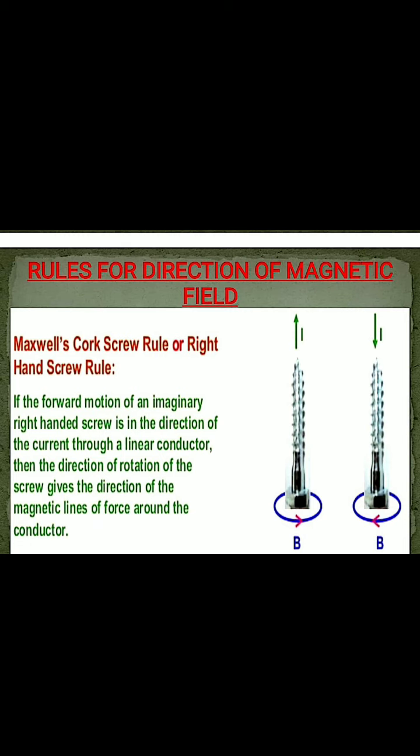That means we place the magnetic needle under the conducting wire. So whenever the current passes through the wire, this magnetic needle will deflect, and we conclude the deflection of the magnetic needle with respect to the north pole. So in which direction the north pole will move, we can determine by using the Ampere swimming rule.